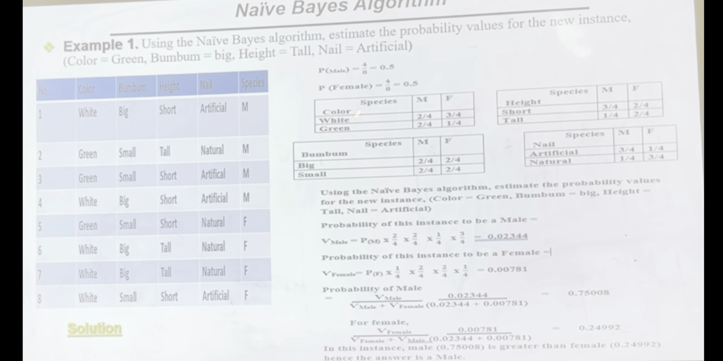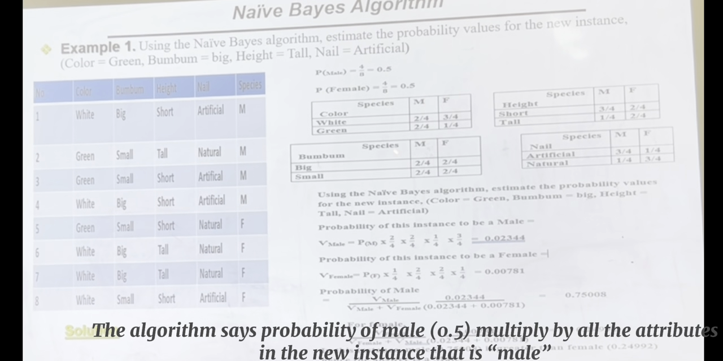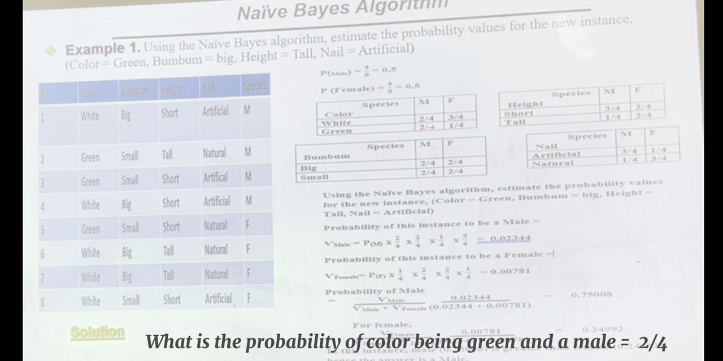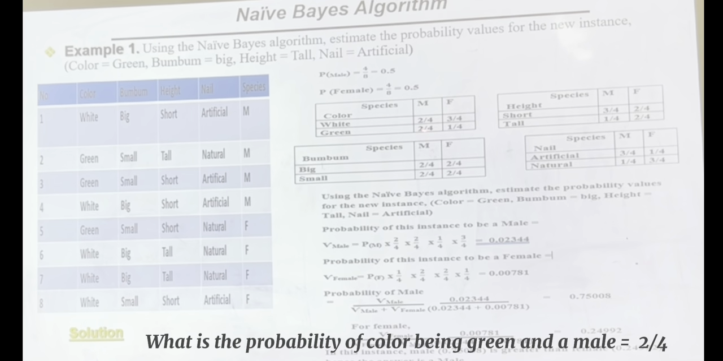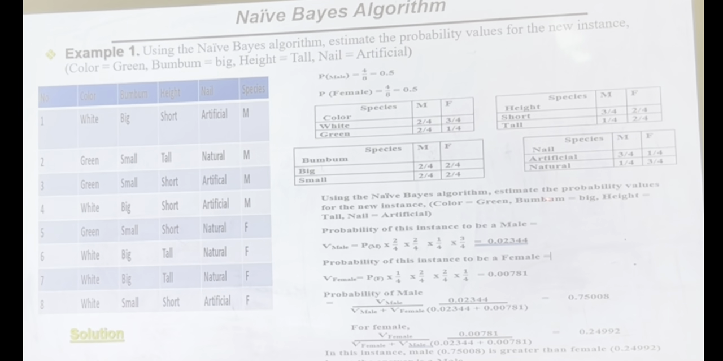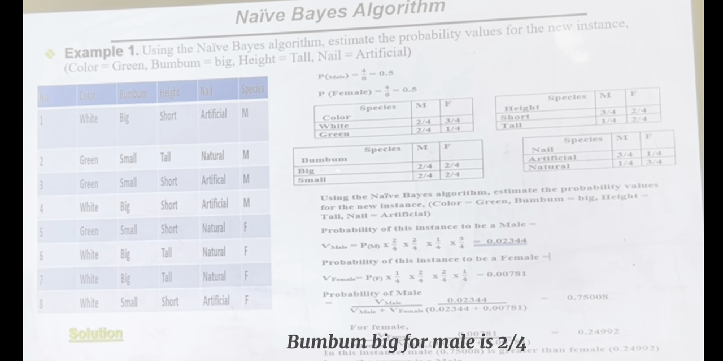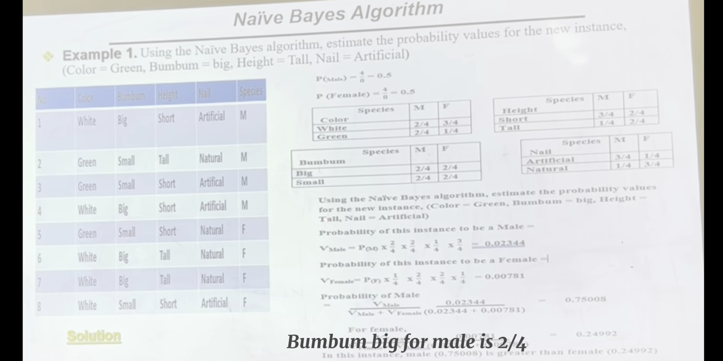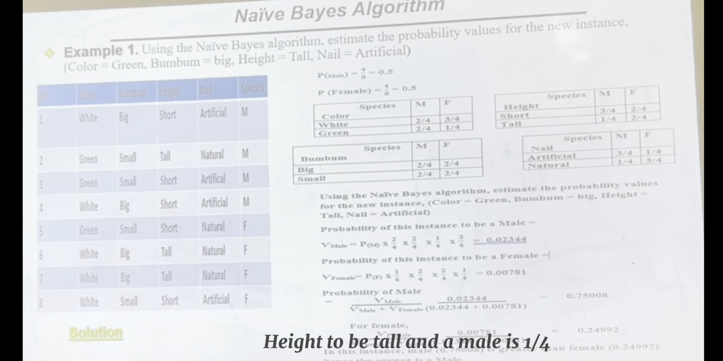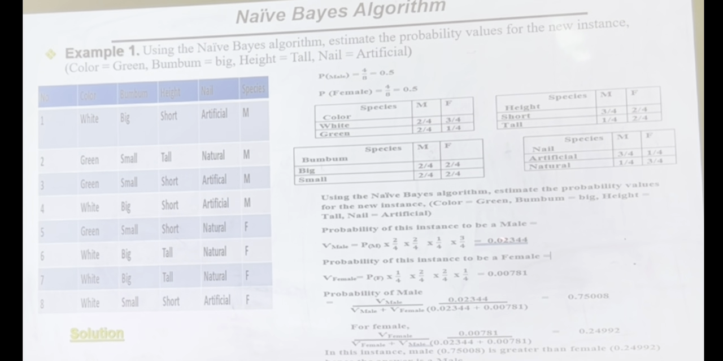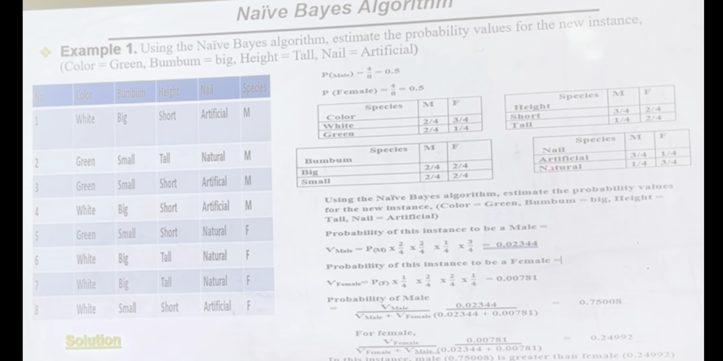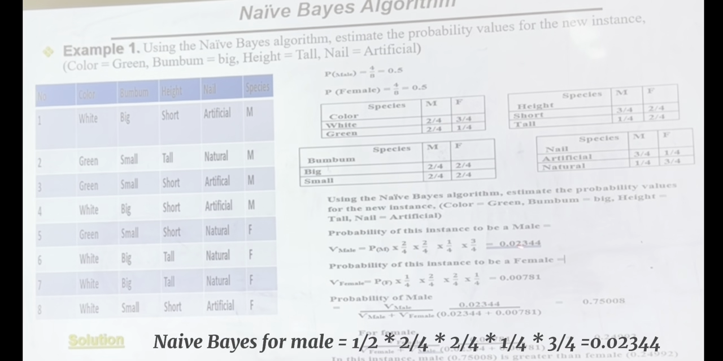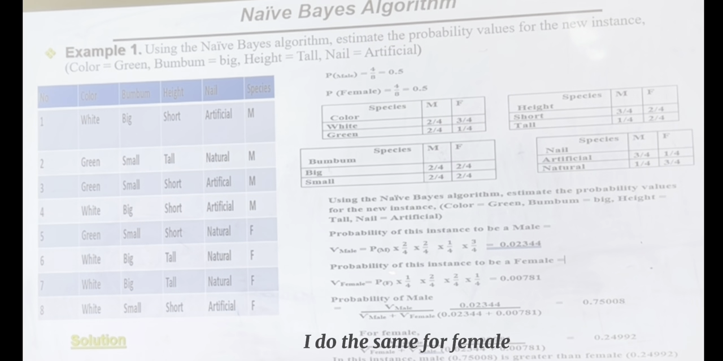is equal to probability of male multiplied by, then we come to color green. What's the probability of color being green and a male? So 2 over 4, I put my 2 over 4 here. I come to the instance bum big for man, 2 over 4, I put my 2 over 4 here. I come for height tall for man, 1 over 4, I put my 1 over 4 here. Then nail artificial for man, 3 over 4, I put my 3 over 4. All gives me 0.02344.